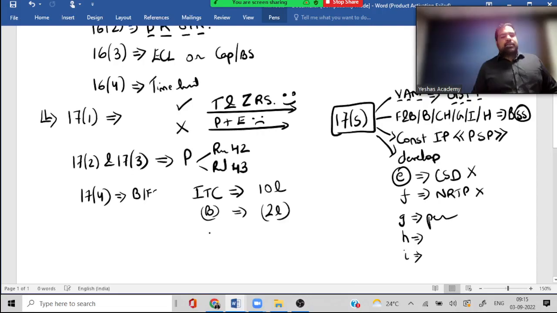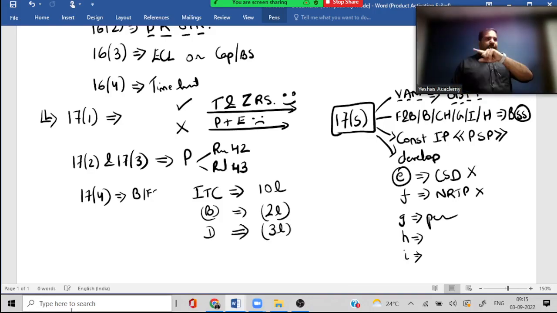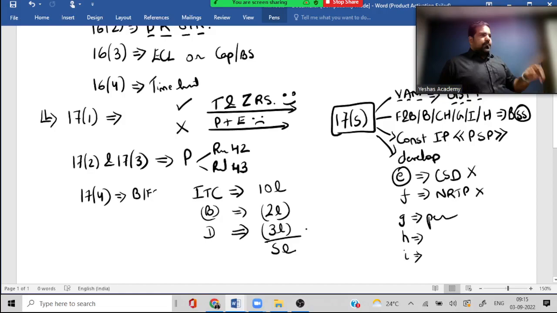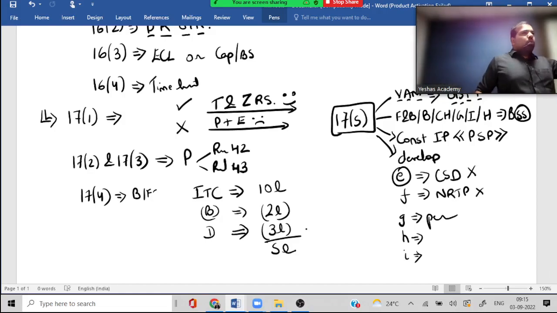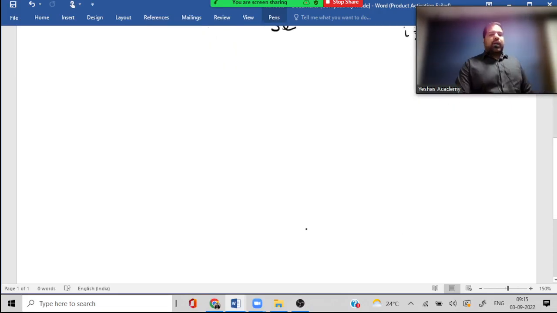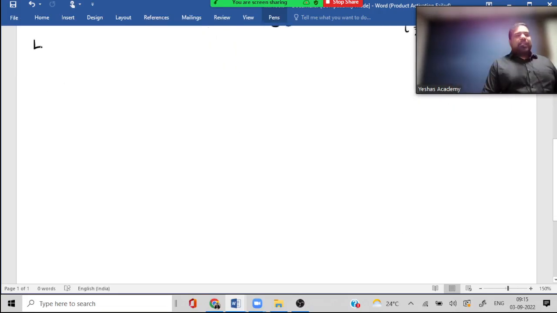Next, DDP. Will you remove 3 lakh? Yes. Why, guys? 100%. So can I take it to the credit ledger? Yes. And whatever is the balance, guys, how much? 2.5, 50% will I take it to the credit ledger? Yes. This option has to be stuck to for how many years? 1 year. And with that, guys, we come to the last section of the ITC chapter, which is section 18.